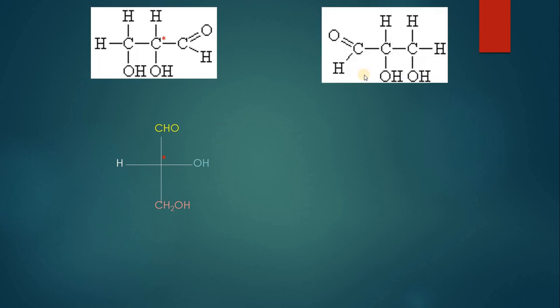Its mirror image can be drawn in the same way. This is the stereo center, or this is the chiral carbon, which is attached with CHO at the top. This is CHO. It is attached with OH and hydrogen, which is present in this way, and it is further attached with CH2OH group, which is present at the bottom. This is the stereo center, or the central carbon atom.